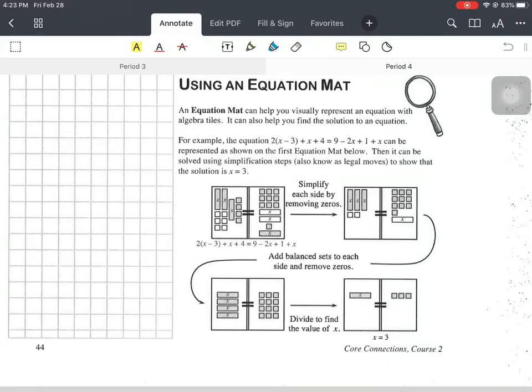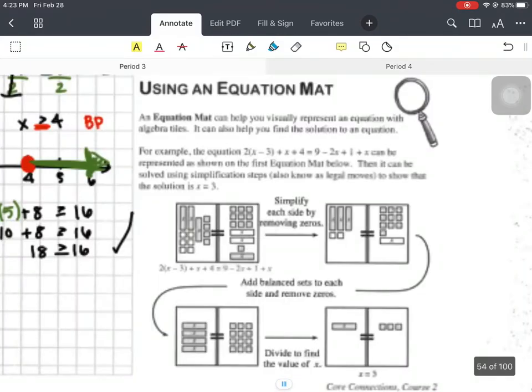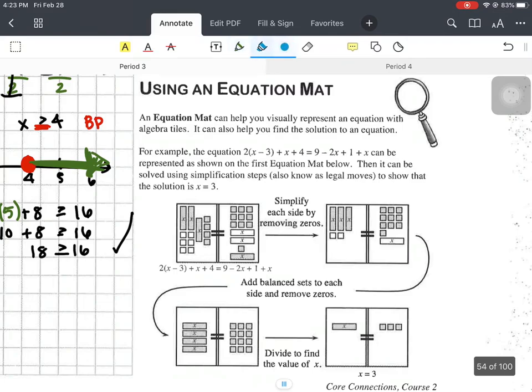Right. Page 44, using an equation map. Take a second, underline what you think is important, and then come back to us. Okay, so I haven't underlined yet, but we're going to do this together, right? So what we want to do is, actually, none of the steps are there. Okay, so here we have the steps.